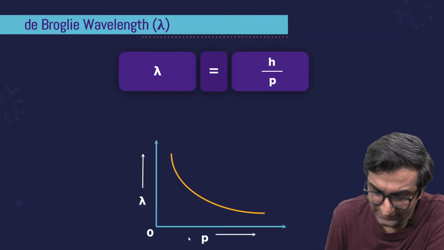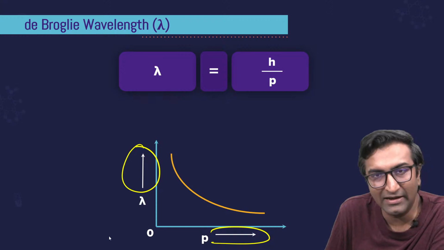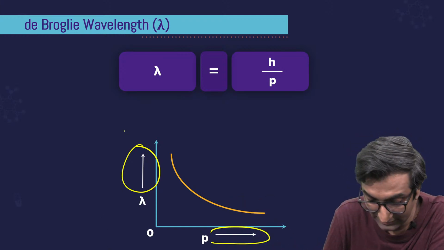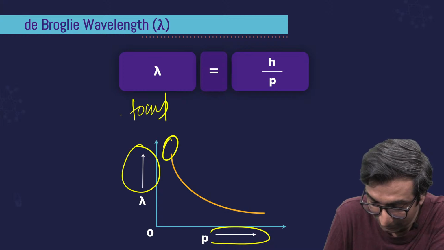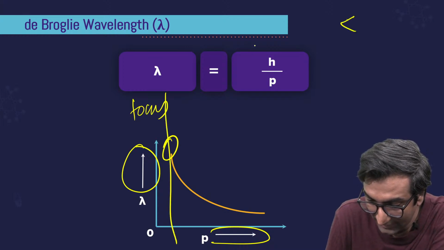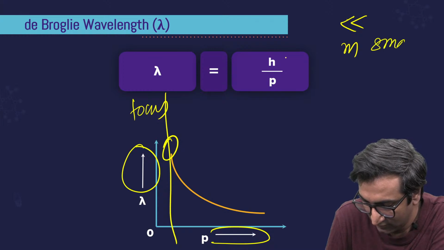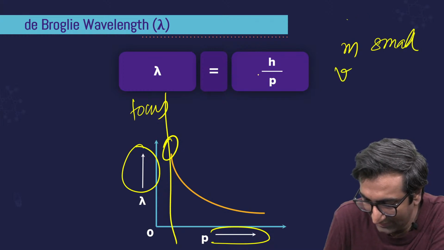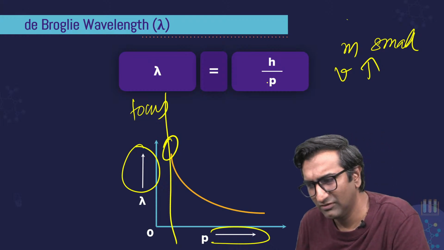Khair, what this tries to say is as momentum increases, lambda decreases. मतलब अगर momentum कम हुआ, lambda is relevant. So our focus is this part of the graph. मतलब very, very low mass, small mass, and very high velocity. Why high velocity? We'll see.